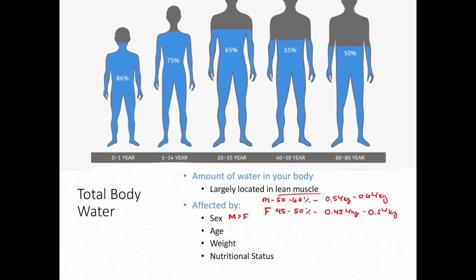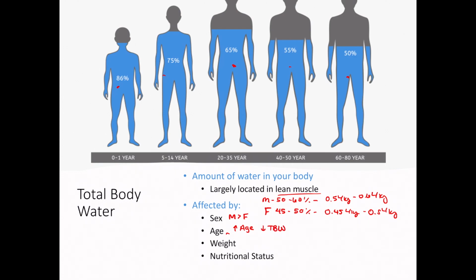Similarly, age. As we get older, your total body water decreases as a percentage of your total body weight, with children having like an 86% versus once you get into the elderly population, it gets much lower. So as we increase in age, we have a decrease in total body water.